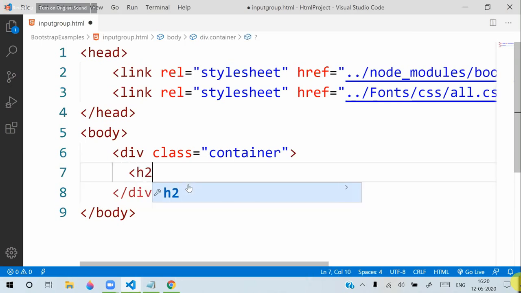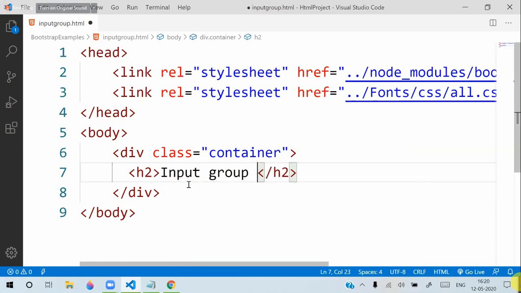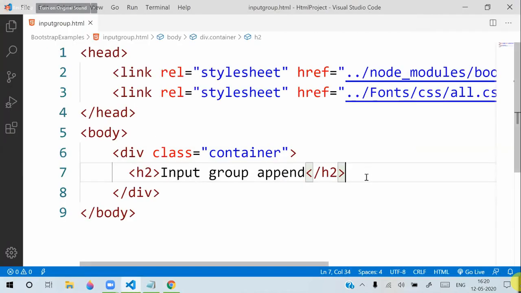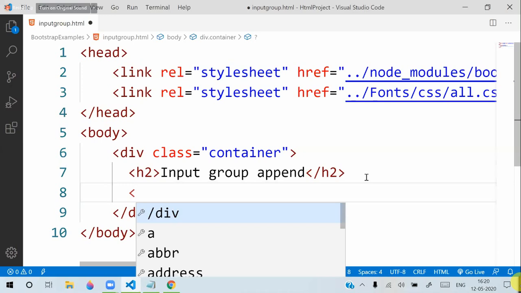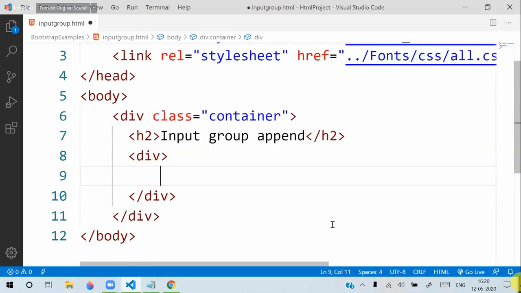I will keep a heading: input group append. How to use input group append? I will show you. Append means the right side, where the input group will come. So then how to design? Let's see. I am creating a div.